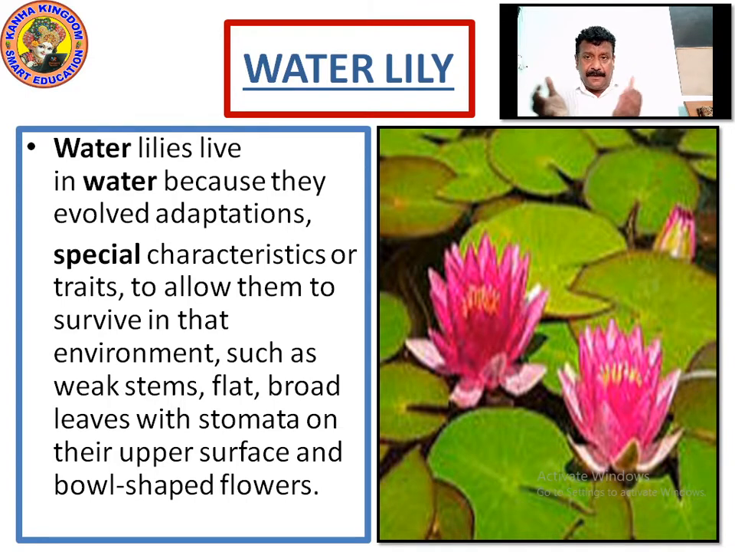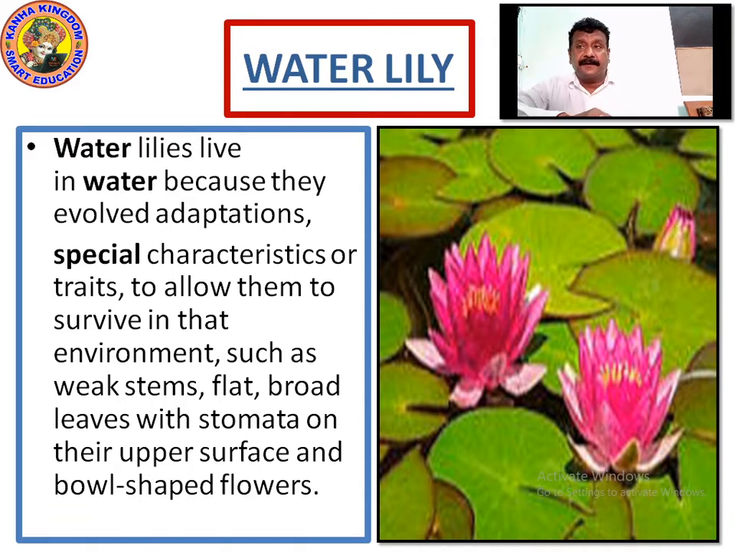Have you seen the steel balls in your home where we take the food for serving? It's a round type of ball. So the lily flowers are ball-shaped flowers. You can see there, and the leaves, the broad leaves with stomata. These are the special features by which the water lilies survive. Now let's go to the next one.